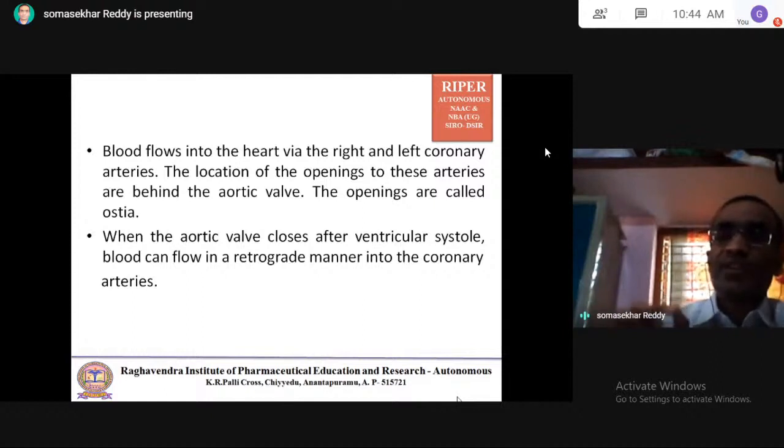So closing of the aortic valve makes the blood move into the coronary arteries. Closing of the aortic valve prevents the backflow of blood into the left ventricle.